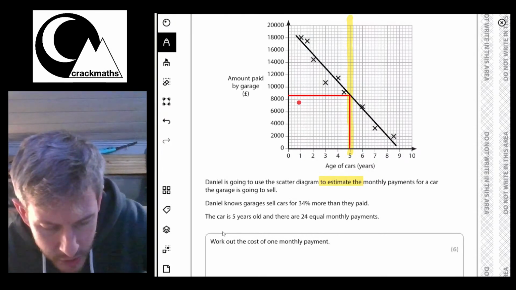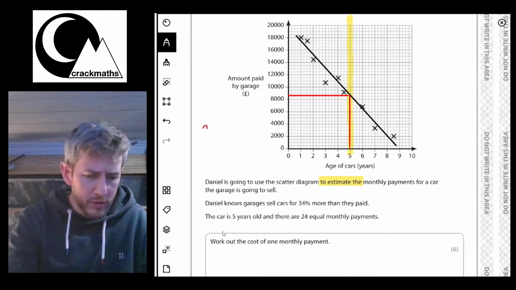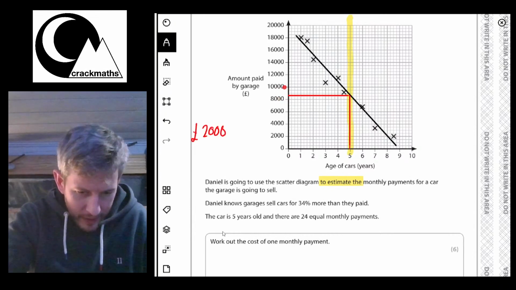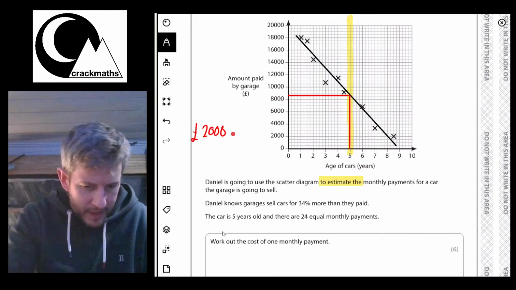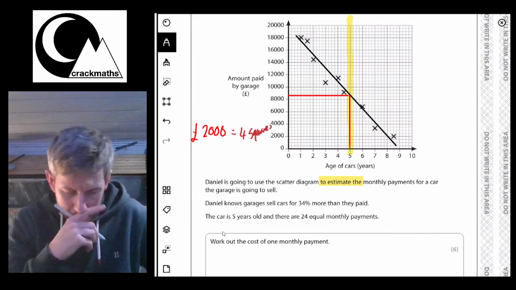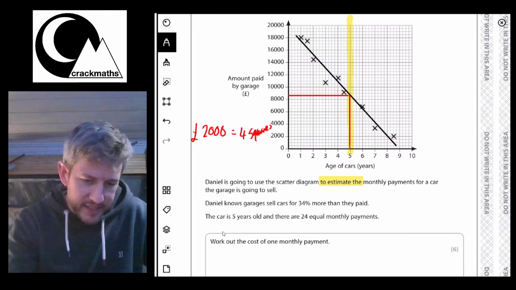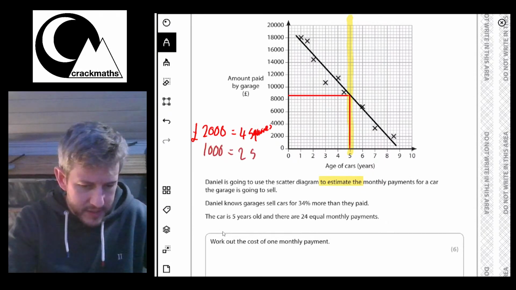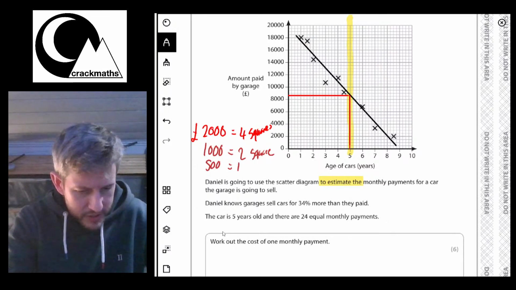So we've got 4 squares. £2,000 is the increase from 8,000 to 10,000, and that equals 4 squares. So if £2,000 is 4 squares, £1,000 would be 2 squares, and so £500 is 1 square.